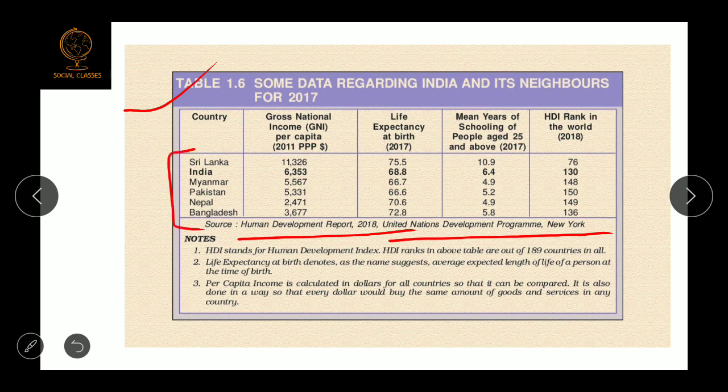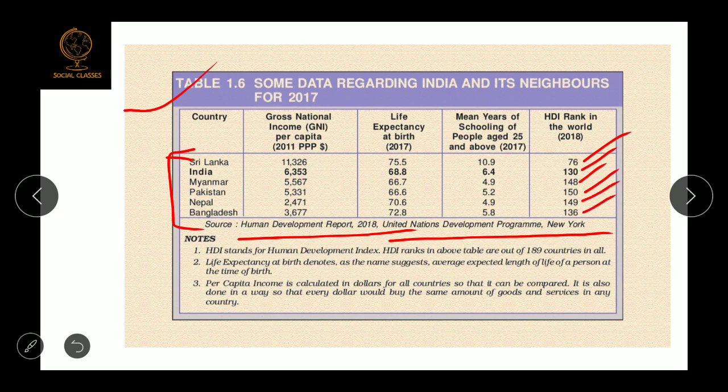One question has been asked for many years in the board exam: which neighboring country of India has the better performance in the Human Development Report? Your answer will be Sri Lanka. You see, ranking is given there in 2018. Sri Lanka had the rank of 76, India 130, Myanmar 148, Pakistan 150th, Nepal 149th, and Bangladesh 136th.